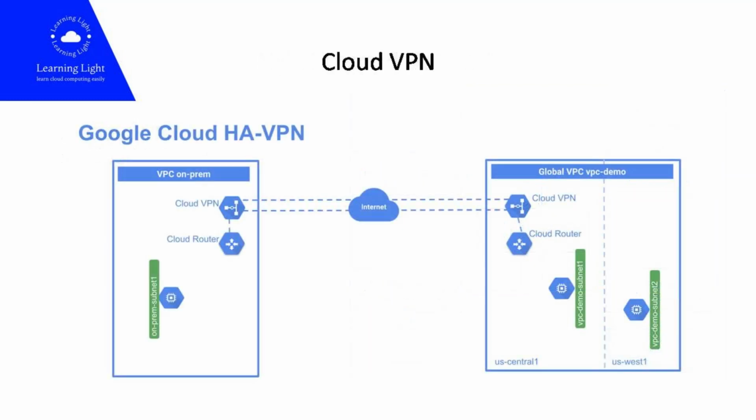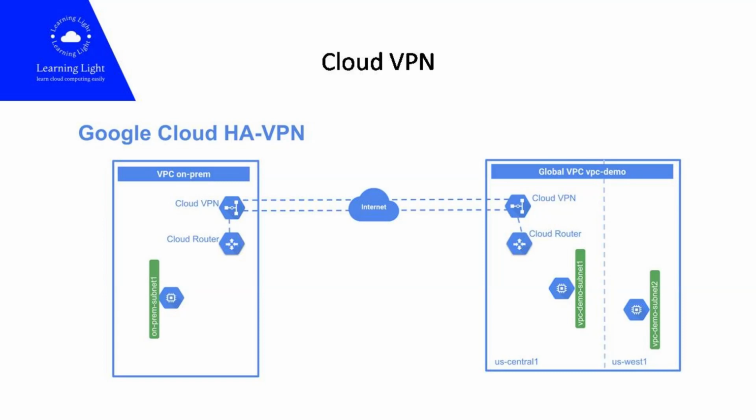Cloud VPN is a service that establishes encrypted connections, IPsec VPN, between your on-premises network and a GCP VPC. Some use cases of Cloud VPN are connecting on-premises data centers to GCP VPCs securely, establishing secure connections for remote office locations, or facilitating secure communication between multiple VPCs in different GCP regions.